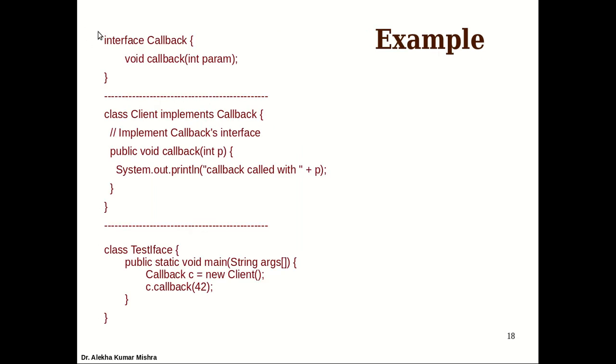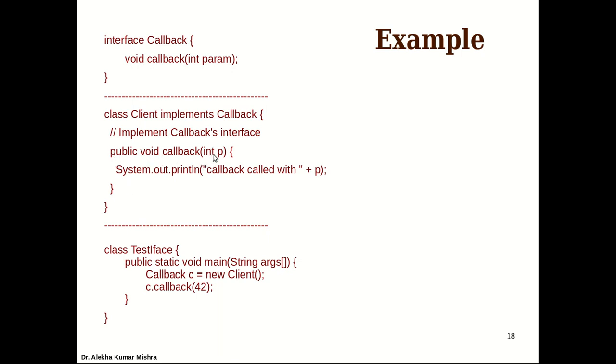We have an interface containing only one method, that is callback, and the signature is here. It takes an integer input as a parameter, and we have a class Client which implements Callback. So this class has to define all the methods that are inside Callback. There is only one method, so it is defining the method callback.